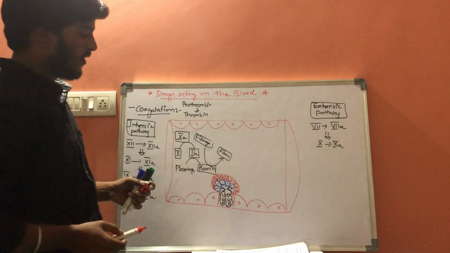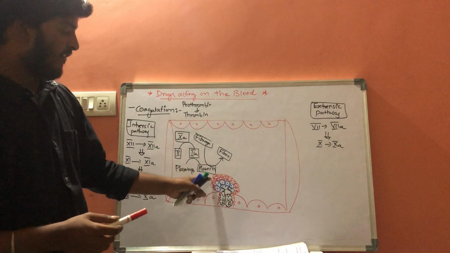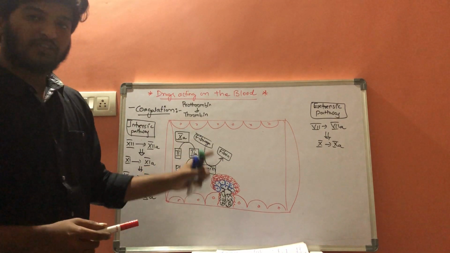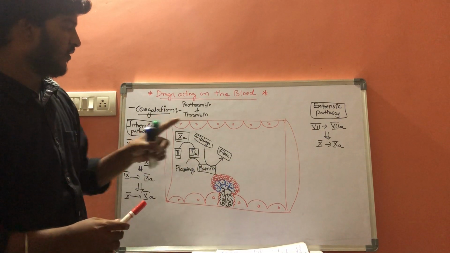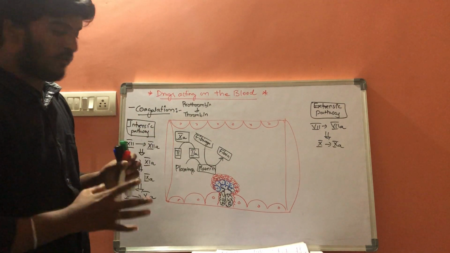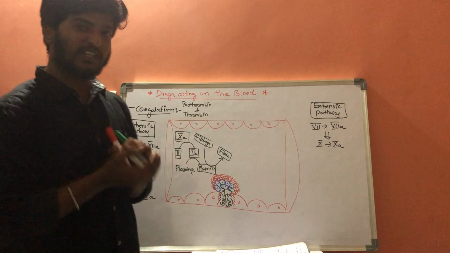Whenever fibrin is formed on the surface of the primary platelet plug, it is called permanent thrombus formation. This is the normal coagulation system which takes place in our body.